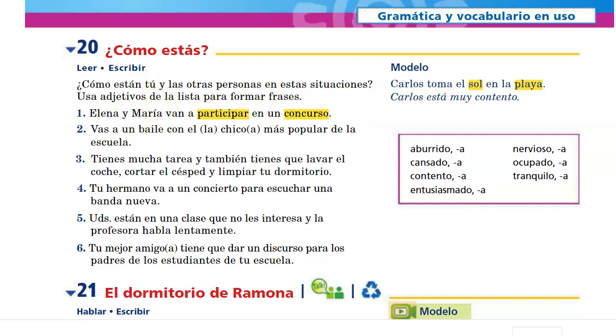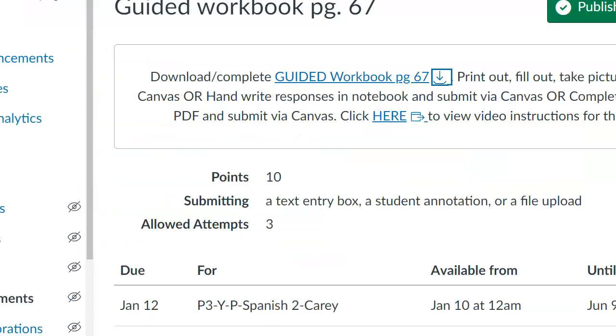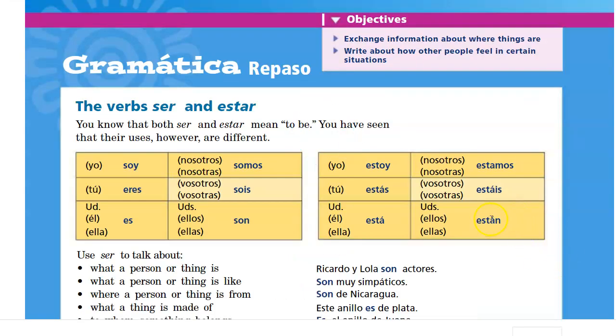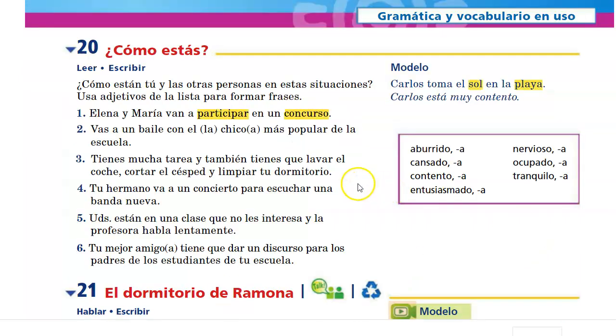Since we're talking about Elena y María, that's a plural subject. So we're going to use están. Ellas están. Maybe nerviosas, nervous. Entusiasmadas, they're excited. I think either one of those would fit. Elena y María están, E-S-T-A-N, están entusiasmadas o nerviosas.